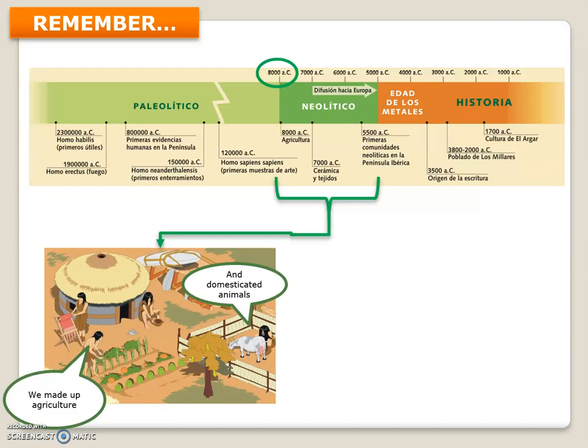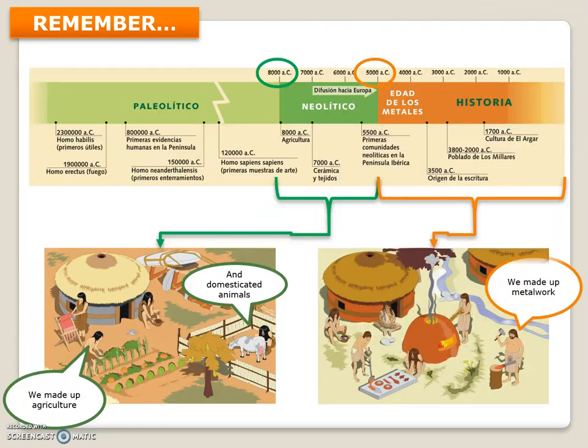Another change happened around 5,000 years before Christ. That was the invention of the metallurgy, or the metalwork. That means that people knew at this point how to use the metal to make tools. This was another important change that changed the name of the period of prehistory.